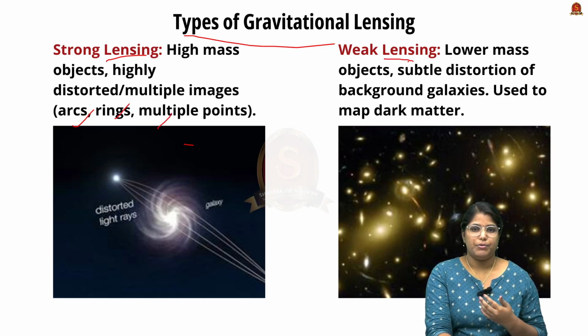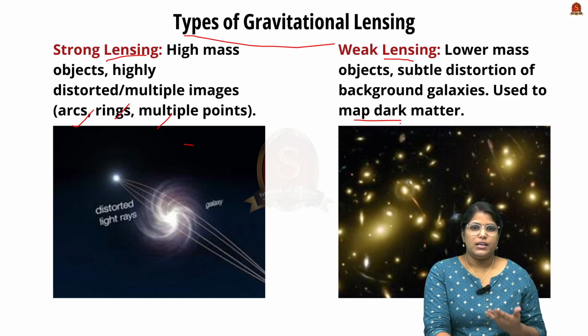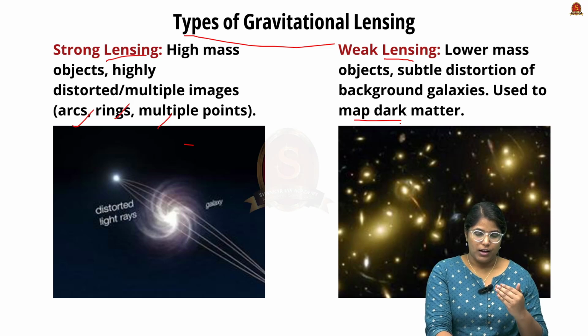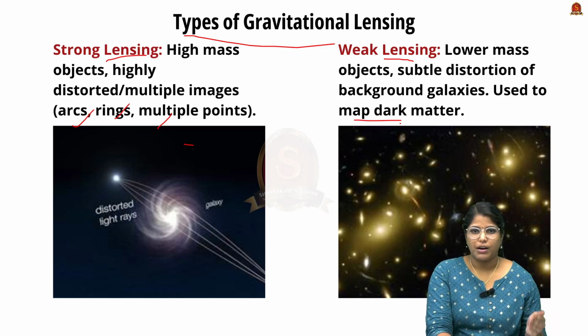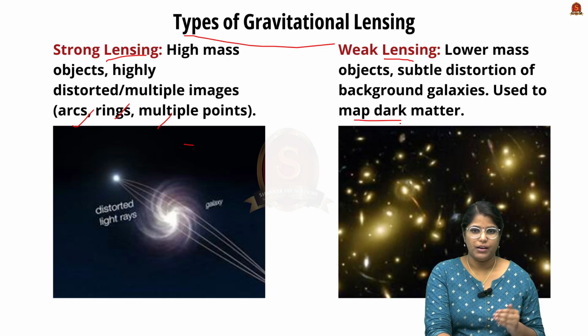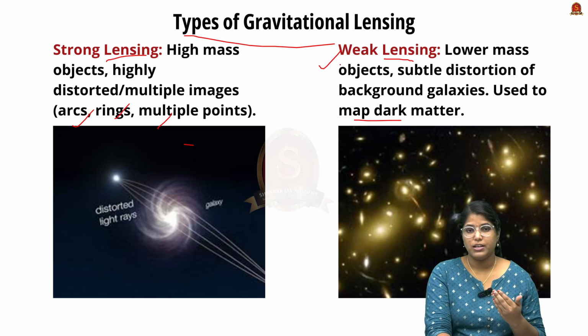But if the mass is very low, we call it weak lensing, and it is used to map dark matter. In the universe there is an abundance of dark matter, but we have not identified the extent to which this dark matter is present. So by using gravitational lensing, we can map this dark matter and the extent of the universe itself.